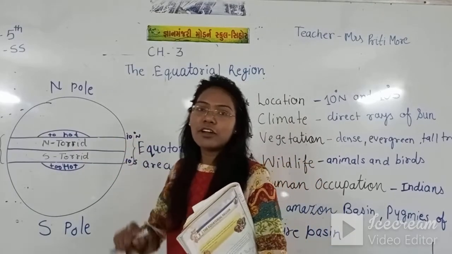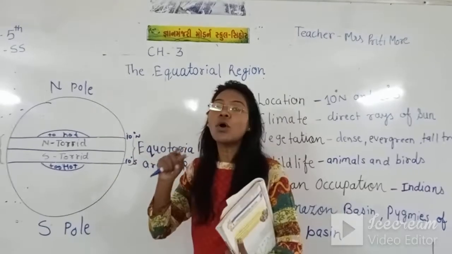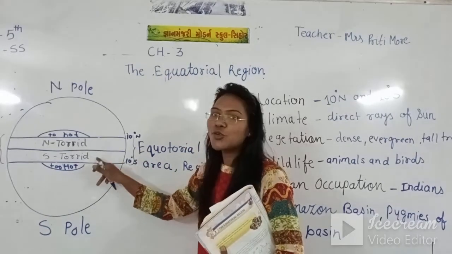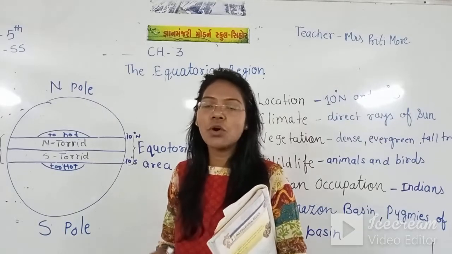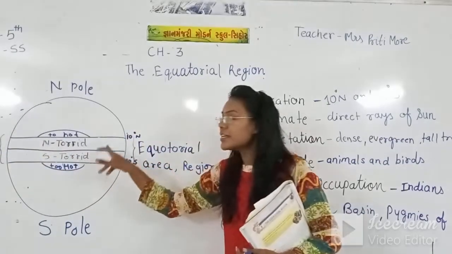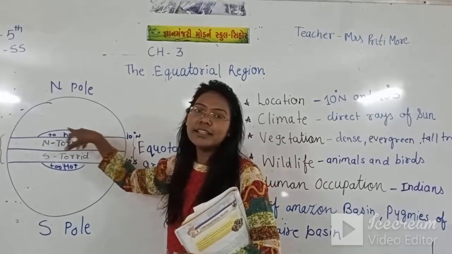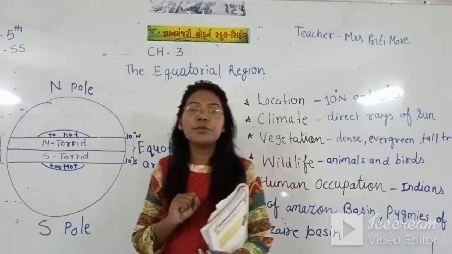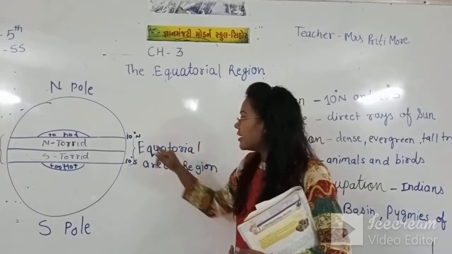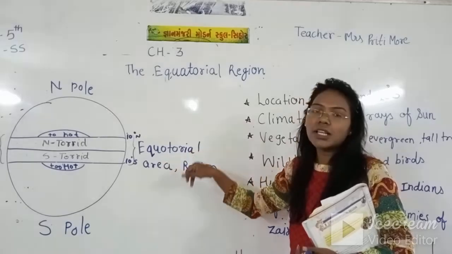And in the last video I also told you what is the meaning of this torrid. Torrid means too hot. It means too hot area, so it's called a torrid zone. That means this area is too hot, where the sun rays directly fall. Within a minute and within hours, all the sun rays spread in all the area and it becomes too hot. That's why this area is called torrid zone, including this north torrid, south torrid, it's called equatorial area.